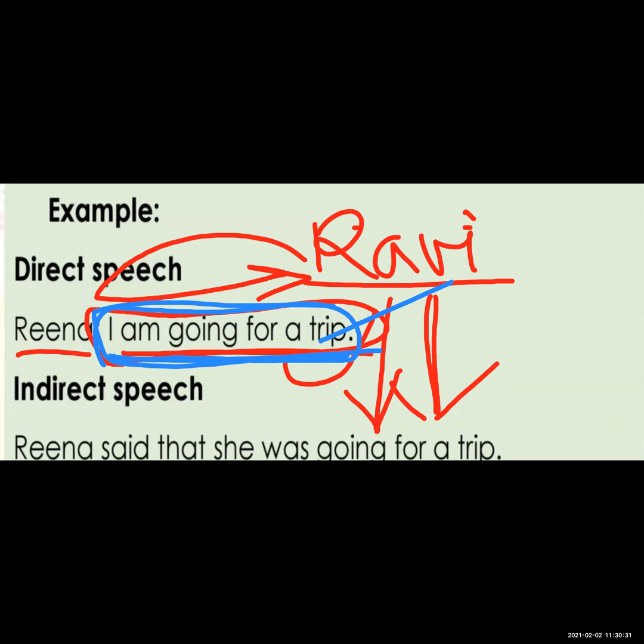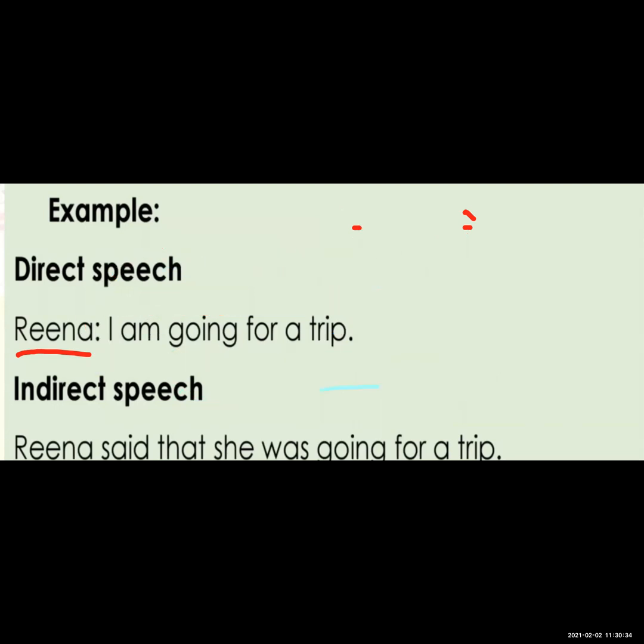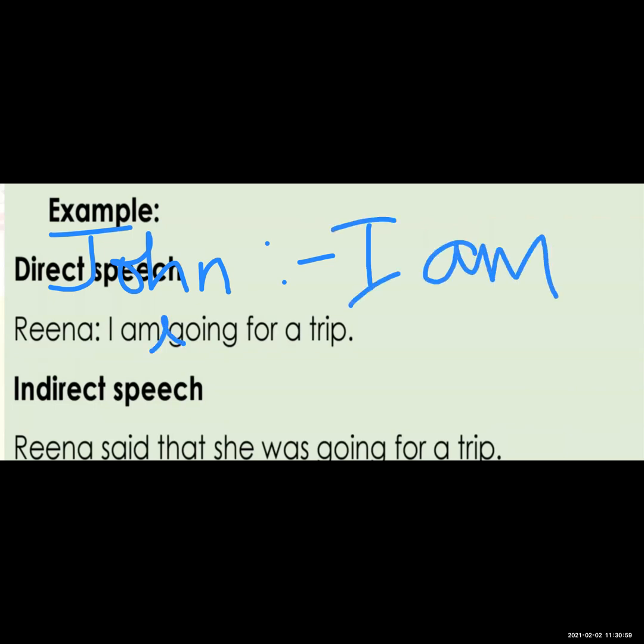See another example. John, I am reading a book.